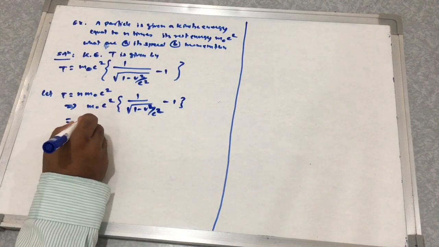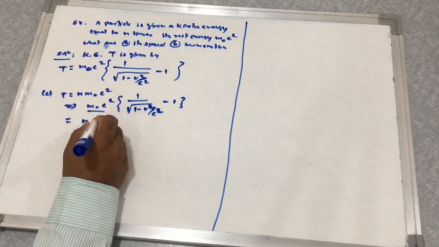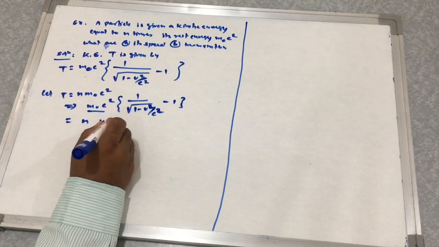Let T is equal to n into m0 c square. So this is equal to n m0 c square.